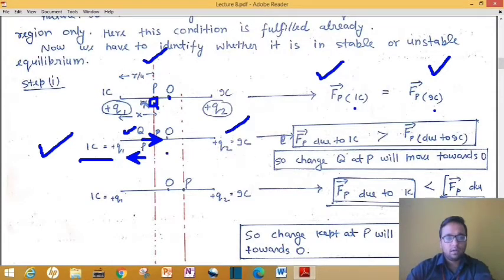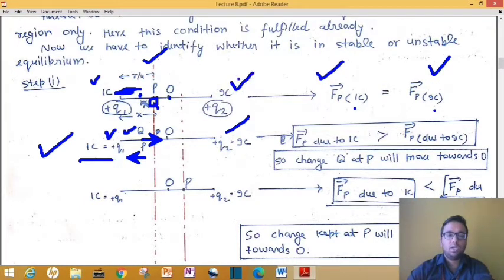We know that if this charge moves towards this plus 1 coulomb charge, the force exerted by plus 1 coulomb charge will be greater. Why? Because at this point P both forces were equal, but when your charge shifts towards left, the effect of this charge will increase. This distance will decrease, and with the decrease of distance, force on the particle will increase.